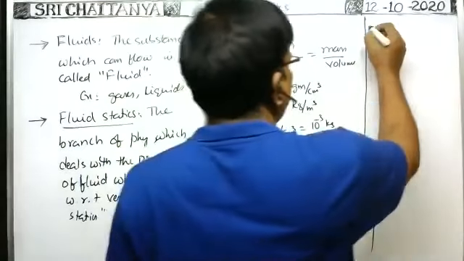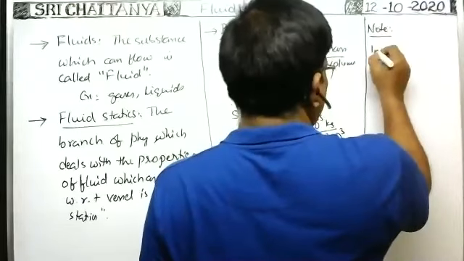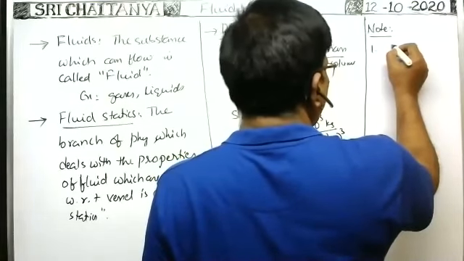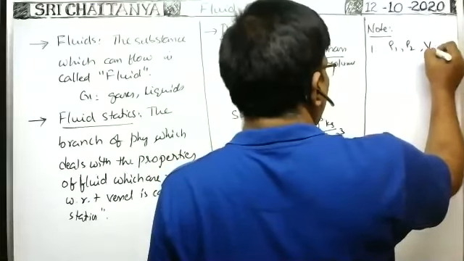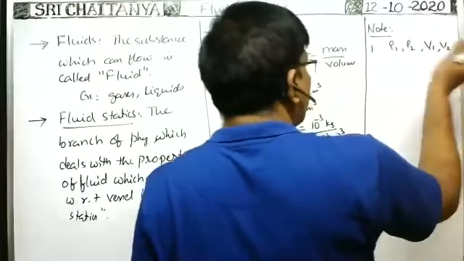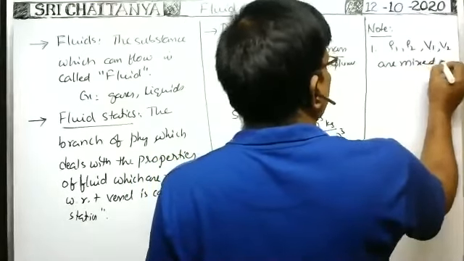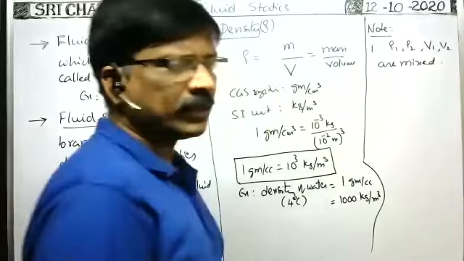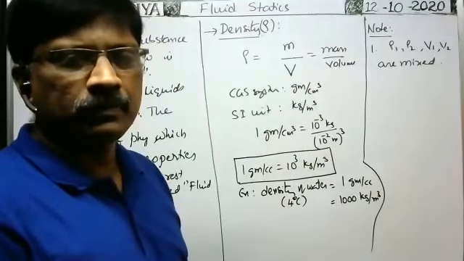Okay. Suppose, in these note points, first: when two liquids of different densities ρ1 and ρ2, with volumes V1 and V2, are mixed together. Suppose these are miscible liquids.